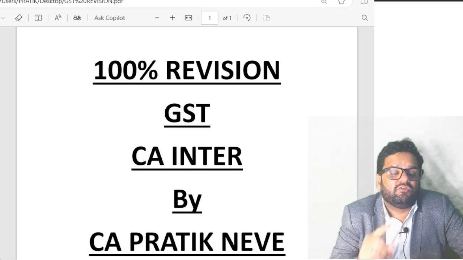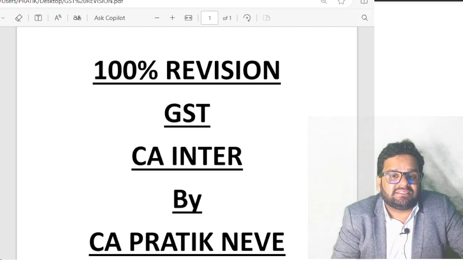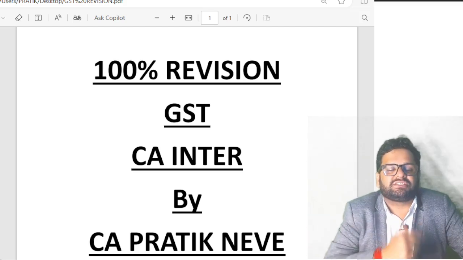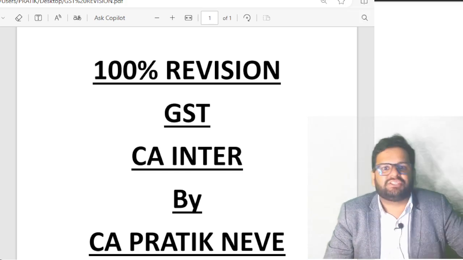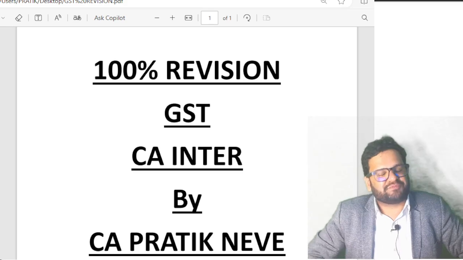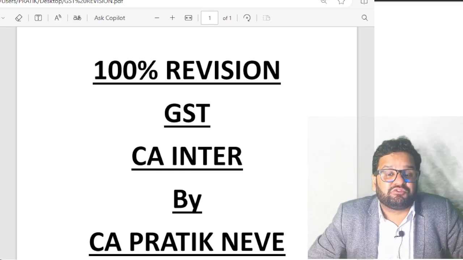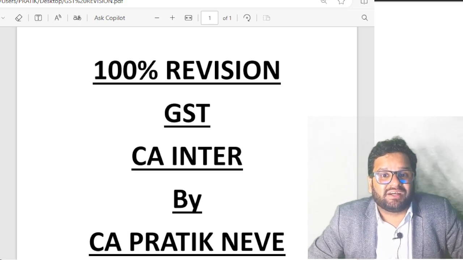This TCS will be done at what percent? This TCS overall percentage is 1. So 0.5% CGST, 0.5% SGST. Is it absolutely clear to all of you? All these provisions. And finally, 53 is transfer of credits.